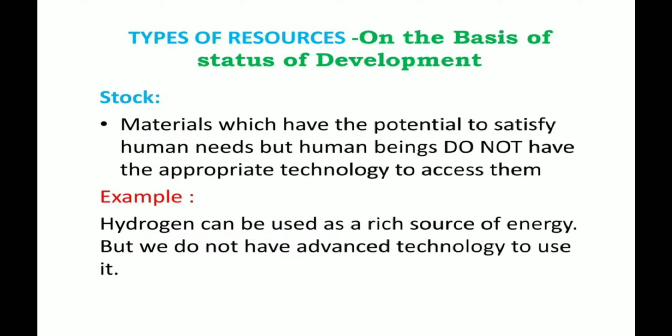Then stock. Materials in the environment which have the potential to satisfy human needs, but human beings do not have the appropriate technology to access these, are included among stock. For example, water is a compound of two gases, hydrogen and oxygen, but we do not have the technology to form water with these elements.